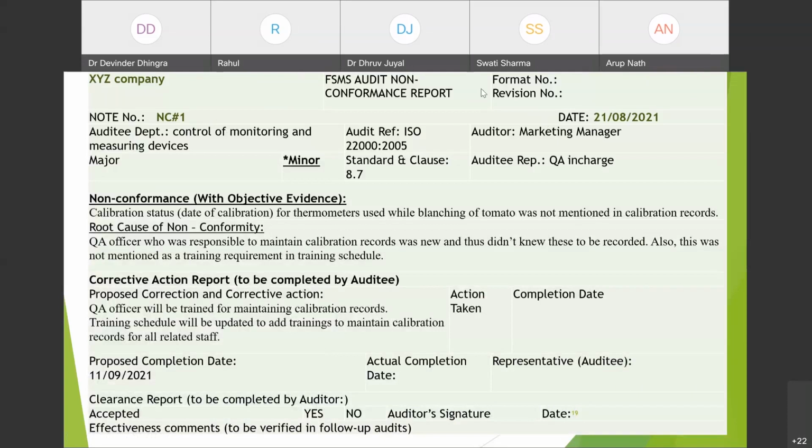First we will mention the name of the company, XYZ company. Then we will mention what it is, FSMS audit non-conformance report. We have mentioned here the format number and revision number. This is the type of document control which is done by the organization itself. From this point, we come to how to write an NC. First we will mention which NC this is. If there are multiple NCs, here should be the NC number, NC1, NC2, NC3, whatever. Then the date of the NC, when the NC was raised.